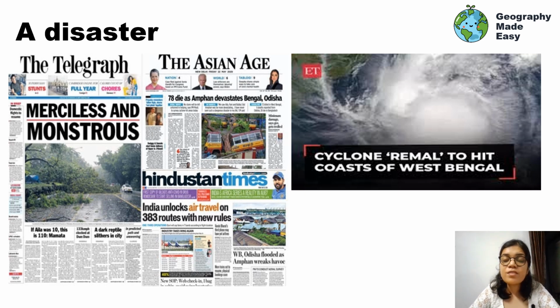Apart from that, western parts of India such as Gujarat, Maharashtra, parts of Kerala have also faced occasional tropical cyclones. So, what is a tropical cyclone and how does a tropical cyclone form?